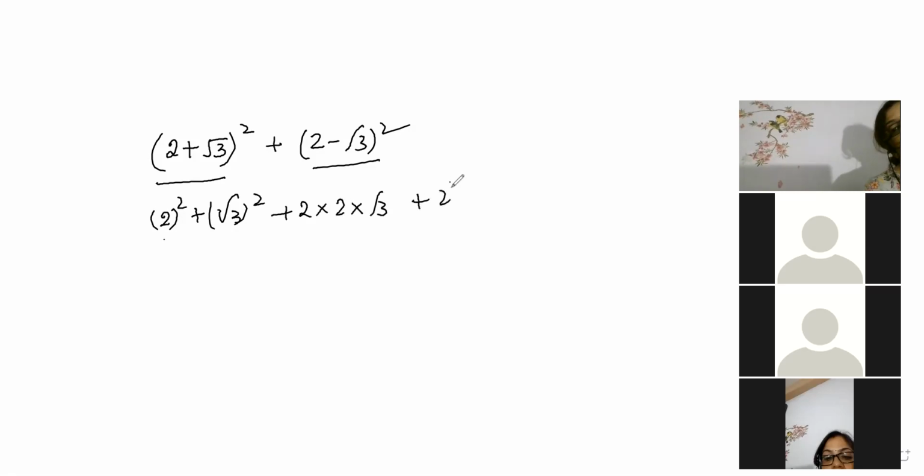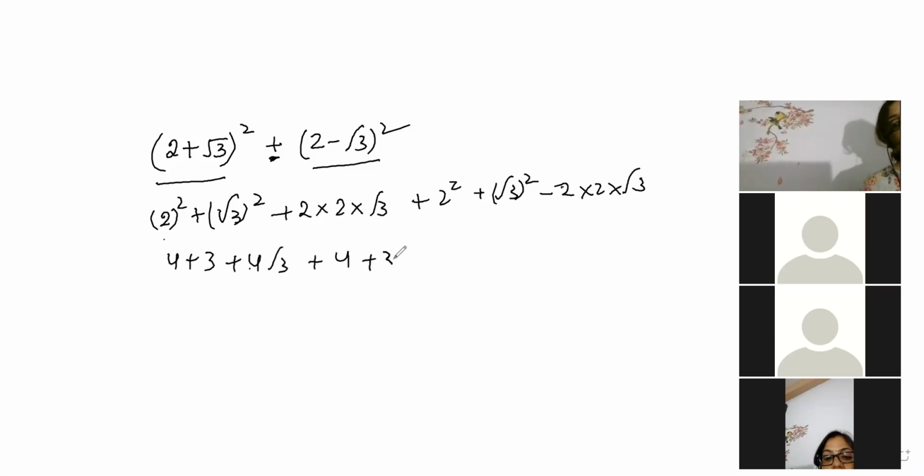Now A square plus B square minus 2 into root 3. Now since plus is there, so you need not worry. 4 plus 3 plus 4 root 3 plus 4 plus 3 minus 4 root 3. 4 root 3, 4 root 3 cancel. 7 plus 7 will come 14. Ashwin, understood this one, beta?